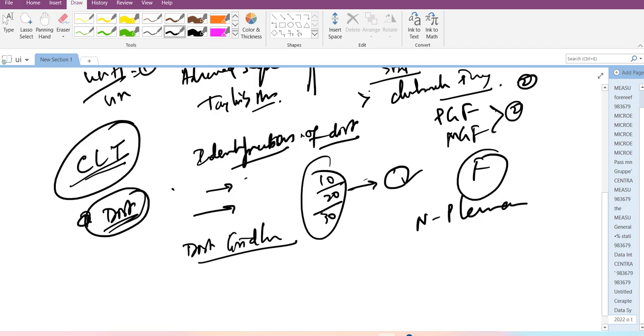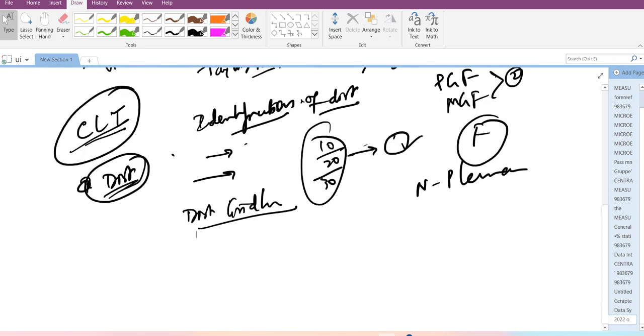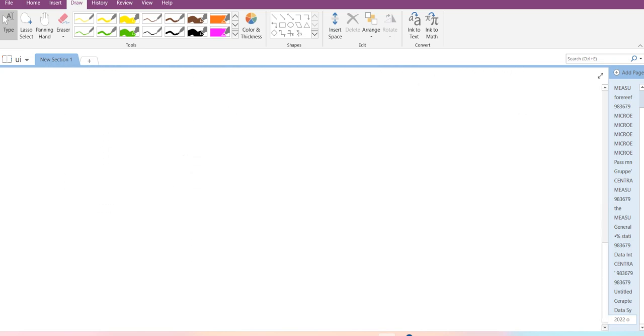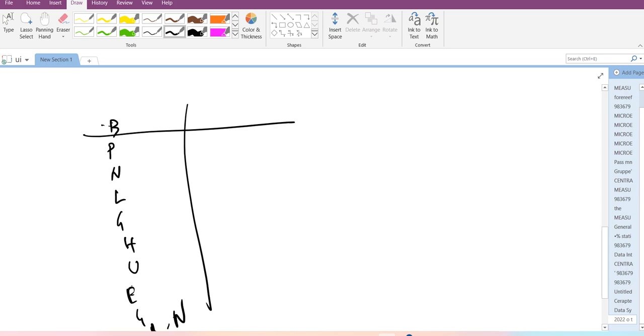So you can make your distribution grid lock. So what is the distribution grid lock? It's a very special process. What you will do is write the names of the distributions like binomial, Poisson, normal, logarithmic, geometric. All the distributions you keep on writing: hypergeometric, uniform, exponential, gamma, beta, normal.